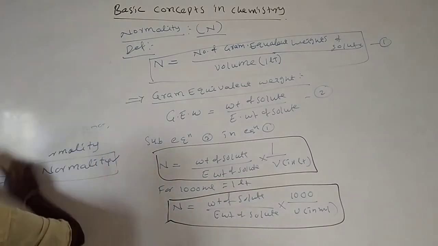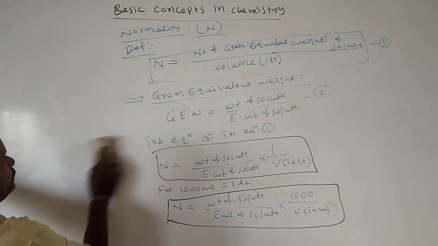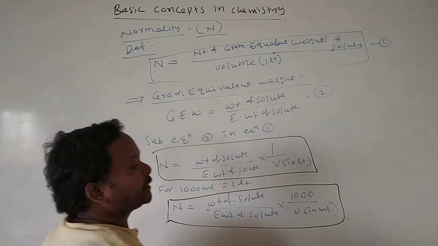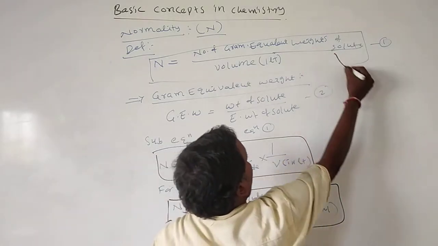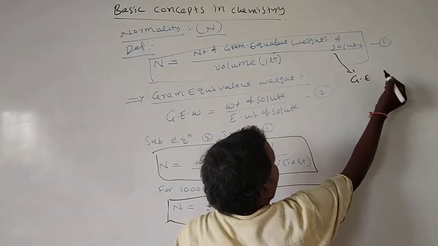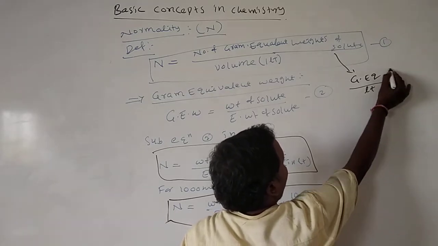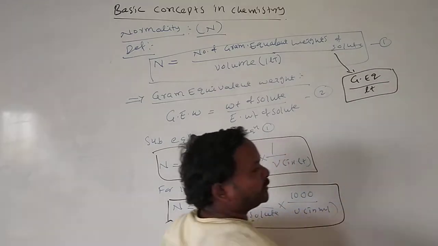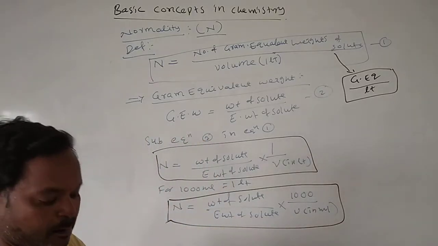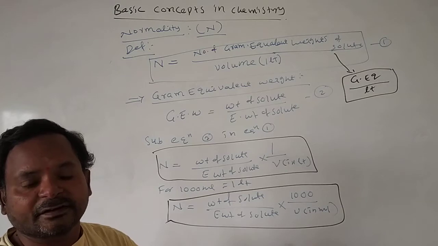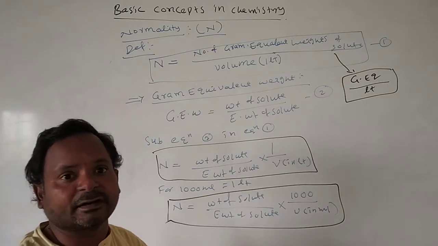And what are the units for normality? Gram equivalents per liter. Here, if gram is there, we mention gram; if mole is there, we mention mole.